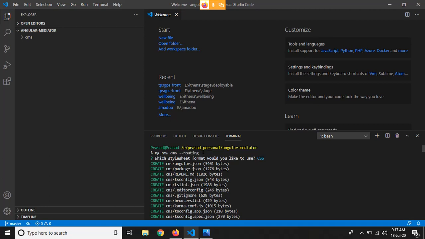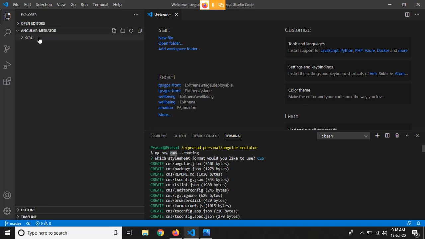In the Angular basic level training session I have covered all the CLI commands which are used for creating a new Angular application, creating components and other things, or compiling the application. So I've covered all these CLI commands in that session. If you have not gone through that, you can go to our YouTube channel and watch those videos there. I have created a new Angular application called CMS, which means contact management system.